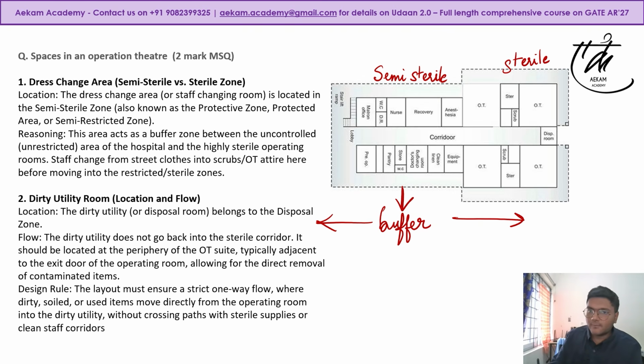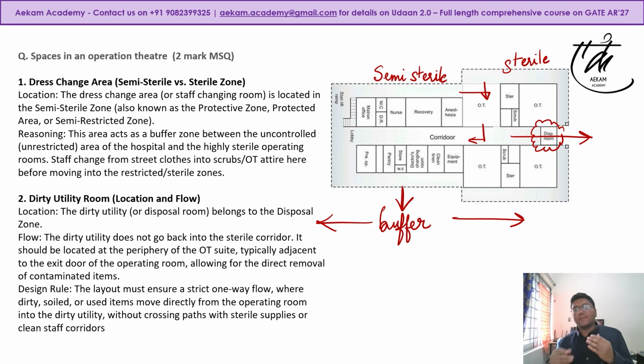Now once we come to any operation theater, there will always be a pre-operation area and a post-operation area, right? So there will be a pre-op and post-op, whatever markings were given, those would be the two options. And if you see, the disposal room is always located at the end, as it is always a one-way flow. This is a very important principle. All your waste and contaminated utilities will be going across outside your system boundary. This is how planning generally works.